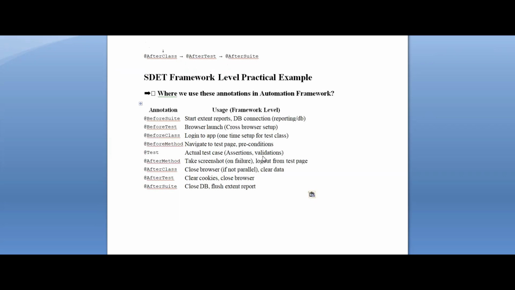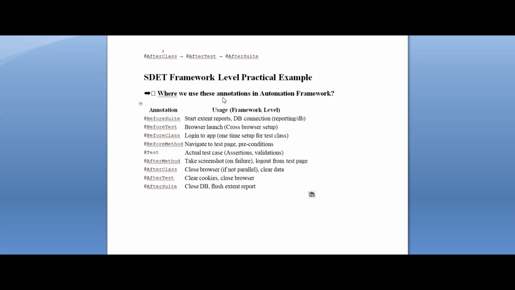Sometimes the interviewer asks where you frequently use before suite in your framework, where you use before test, where you use before class. If you have hands-on experience, that is great. If not, how will you explain it in front of the interviewer? So I will tell you.